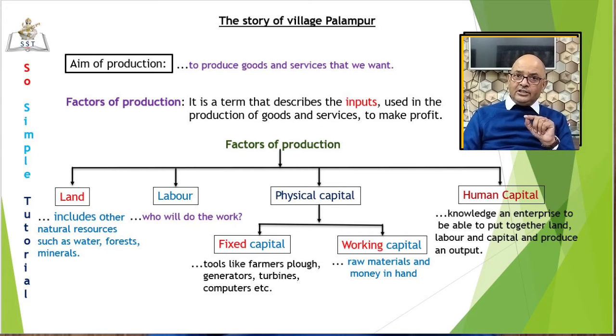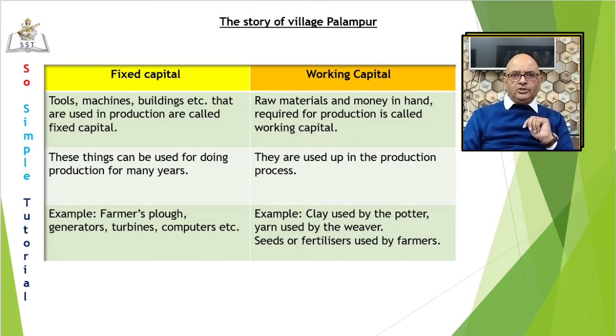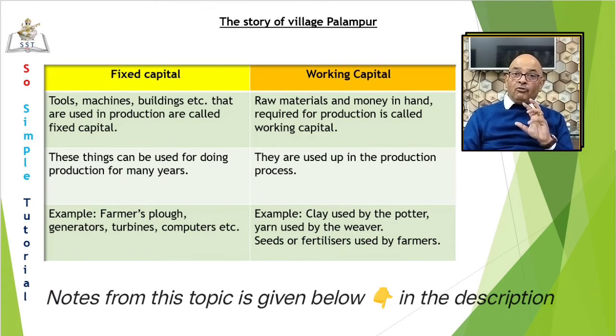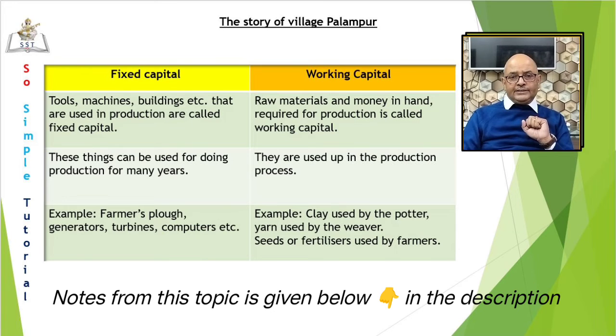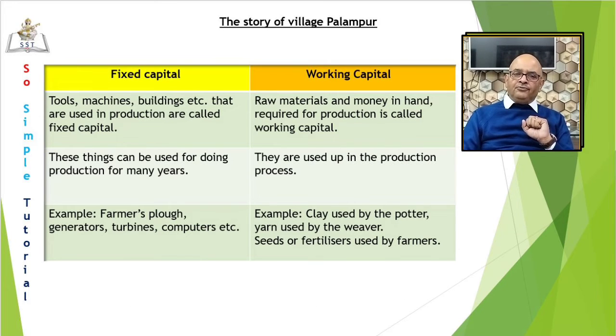It is the variety of inputs required at every stage during production. Physical capital can be divided into fixed capital and working capital. What are the items that come under each capital? Let us see. Fixed capital first. Tools, machines, buildings, etc. come under fixed capital.